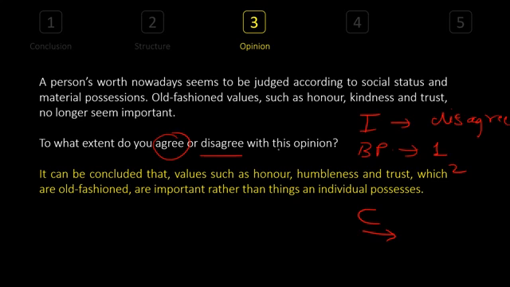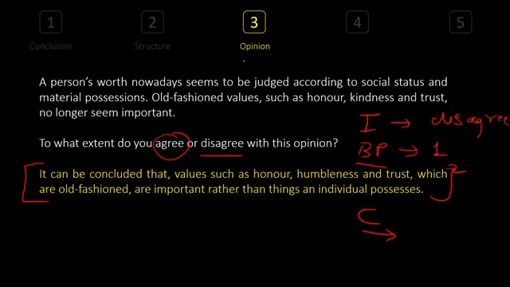So I said, I don't agree with the statement, I disagree. Hence, our conclusion should be the same because we proved it using the body paragraphs. It can be concluded that values such as all this. This means that I am restating my agreement or disagreement.